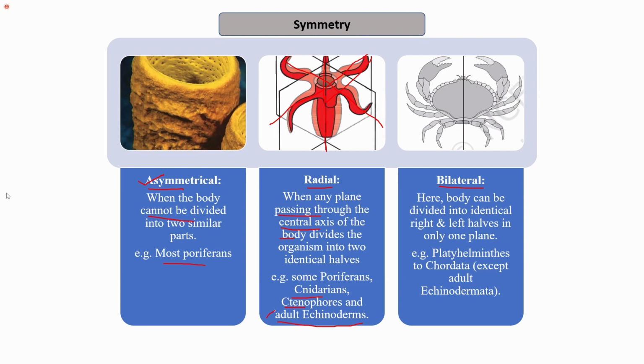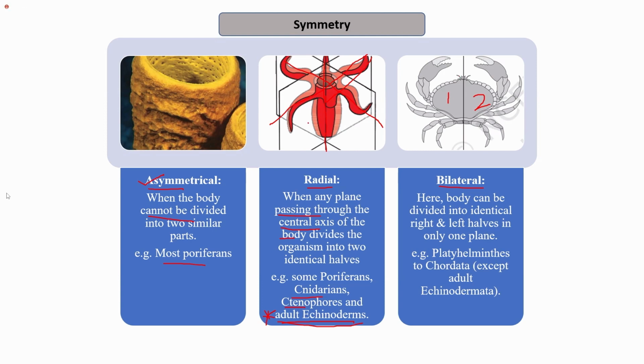So this is very important because in echinoderms, the symmetry is of two types depending on whether it is an adult echinoderm or not. If it is an adult echinoderm, we will answer that it has radial symmetry, but if we are talking about larval echinoderms, we will answer bilateral symmetry. In bilateral symmetry, the body is divided into identical right and left halves only. We have one half on the right side and the other half on the left side.